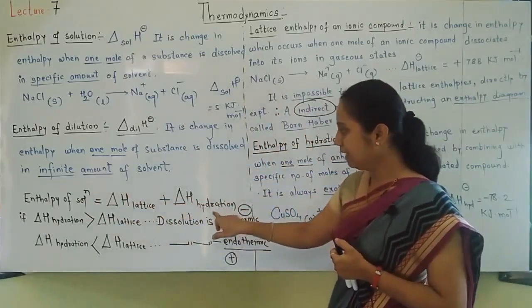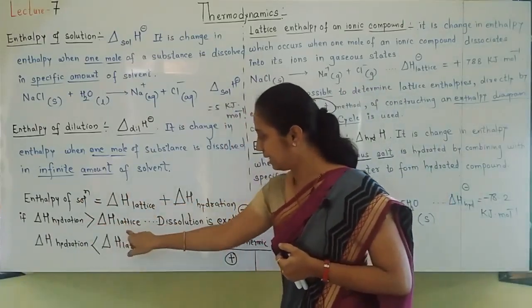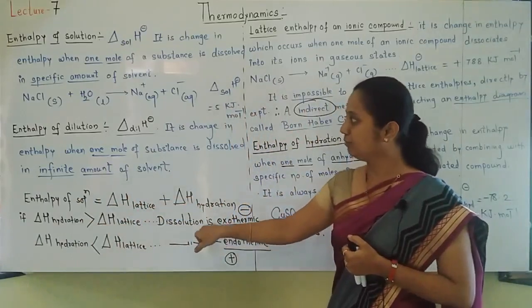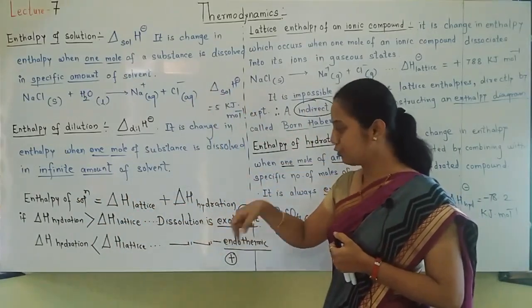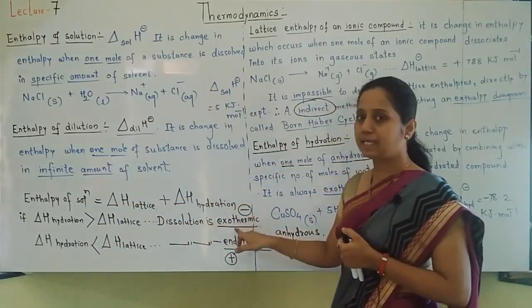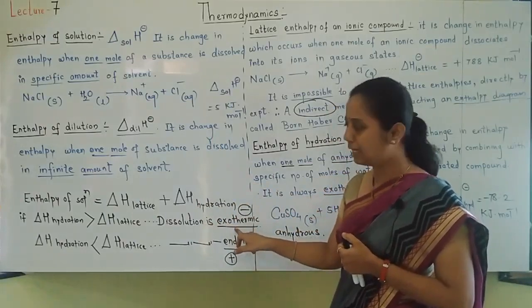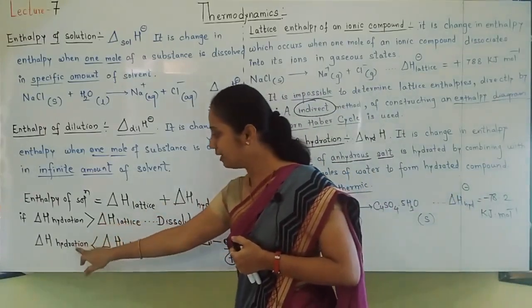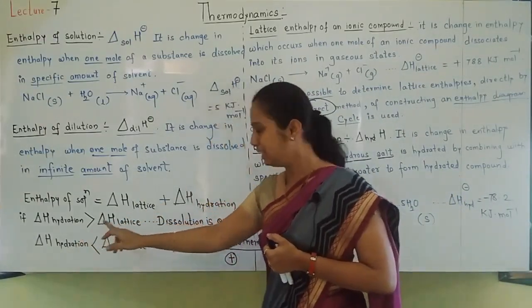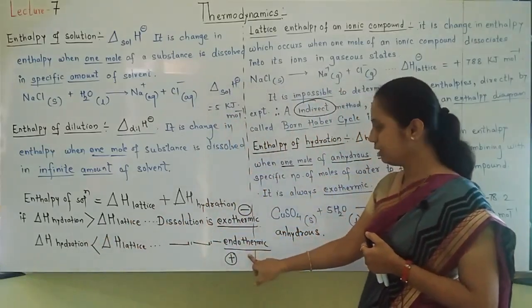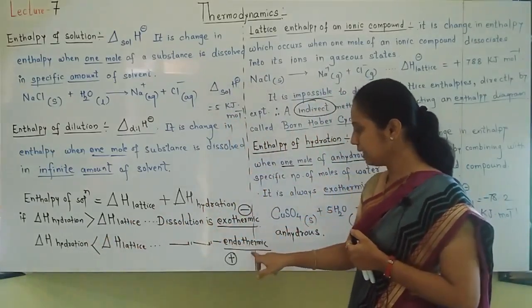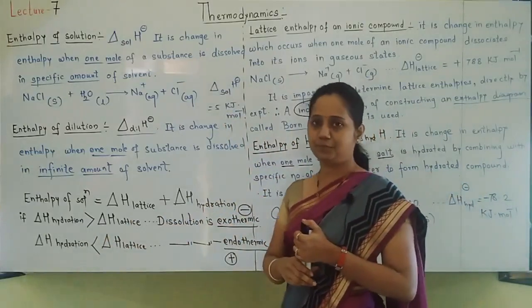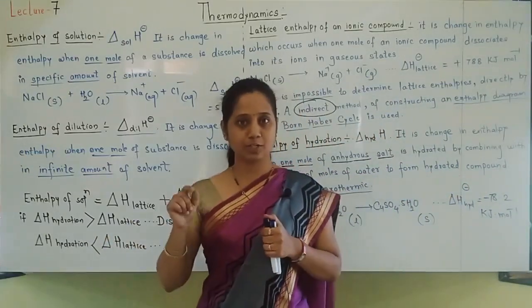So when hydration is bigger than lattice, the dissolution process is exothermic because the answer will be negative. And of course the opposite: when hydration is less, the answer will be positive, so dissolution is an endothermic reaction. I hope you understood everything.